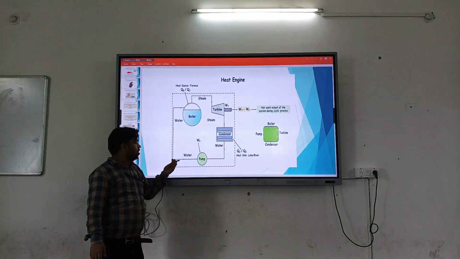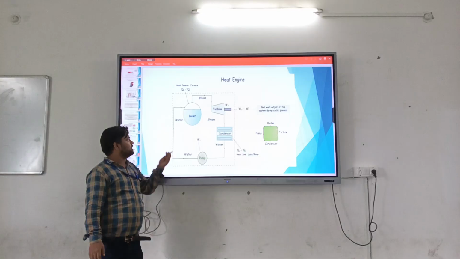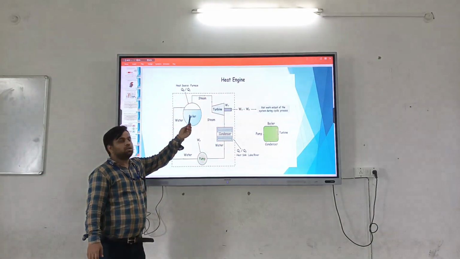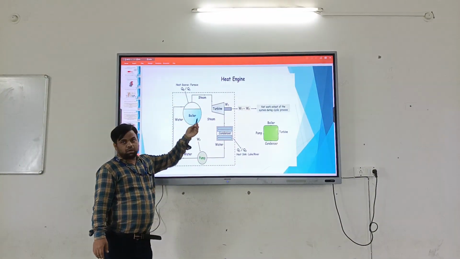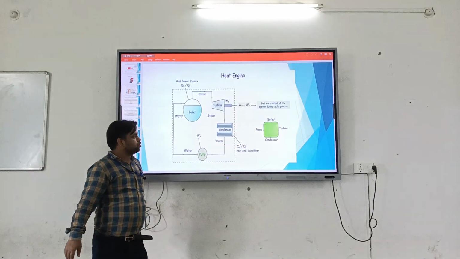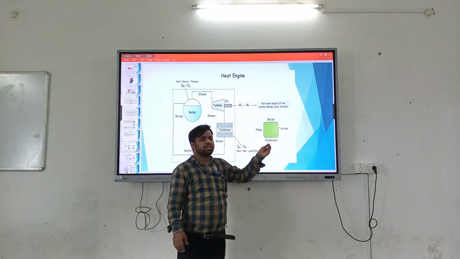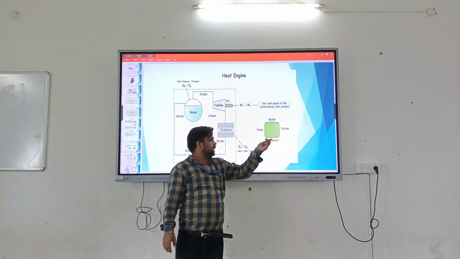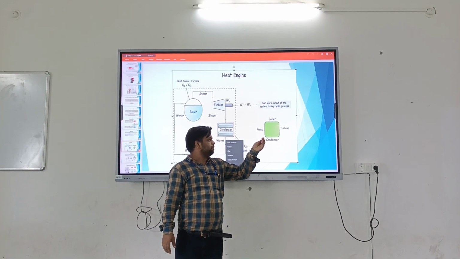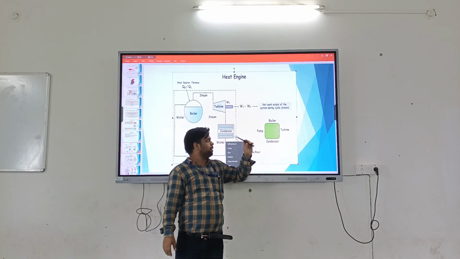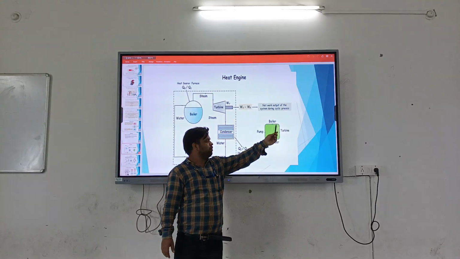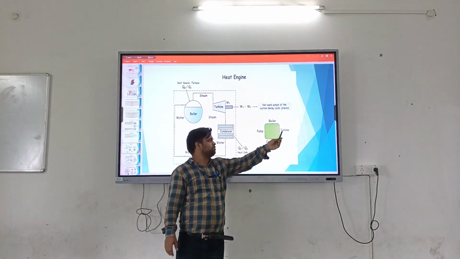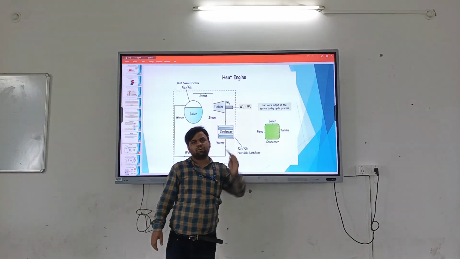Then this hot feed water comes to the boiler to increase the efficiency of the power plant. So this cycle continues in a power plant: water from the pump goes into the boiler, then from boiler to turbine, which lowers the steam temperature and pressure.